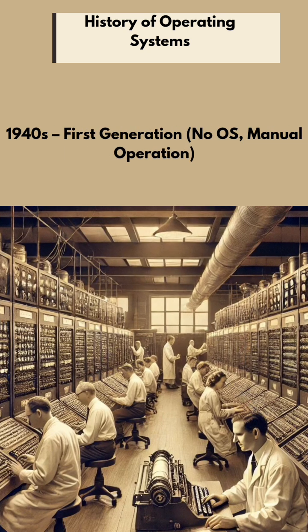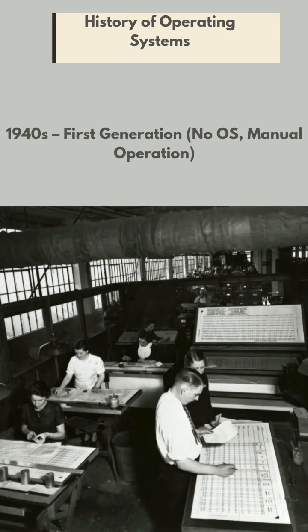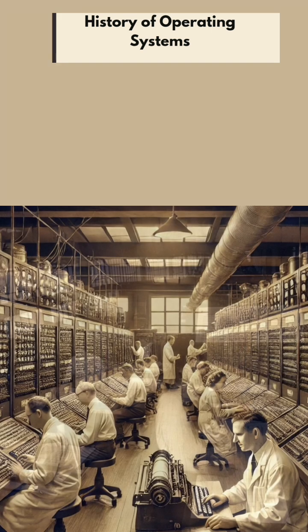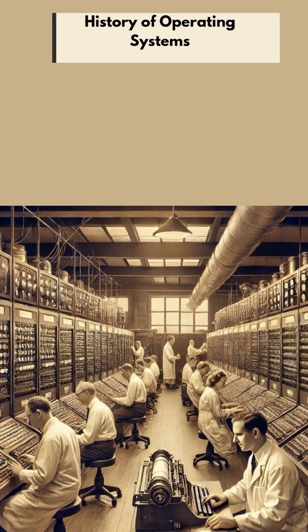But the concept of computer was introduced in the 1940s. We all know that. That is the first generation of computers. Then how did the computers used to work? In the 1940s, there were no operating systems. The inputs were given through punch cards. In the image, you can see how the inputs were given manually. This is how the first generation computers look like. They were arranged in a huge room. We have all discussed the basics of computers.